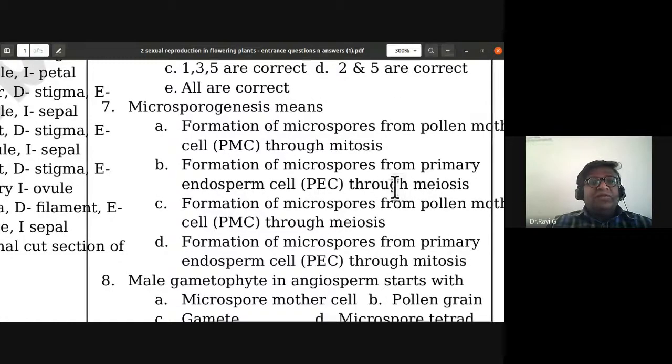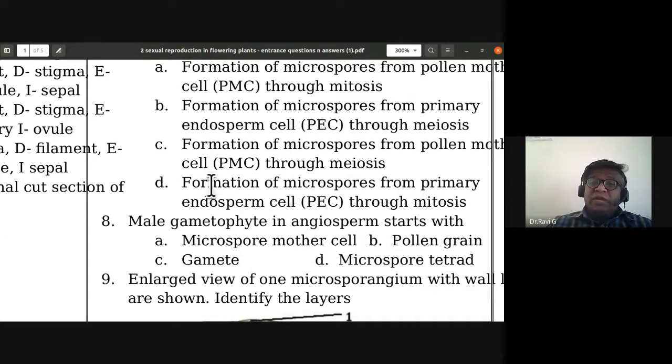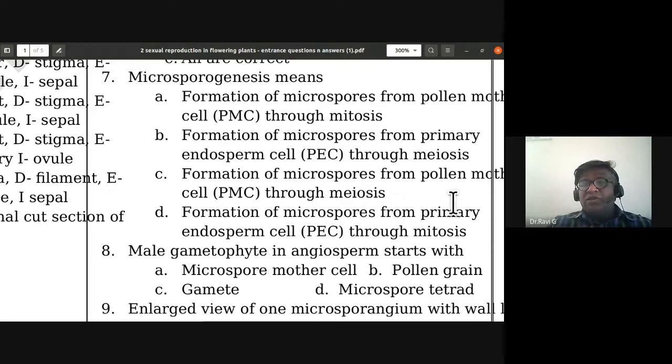Seventh one, microsporogenesis means, so this should be easy for you to define. Formation of microspores from pollen mother cell through mitosis; formation of microspores from primary endosperm cell through meiosis. So both A and B are wrong. Formation of microspores from pollen mother cells through meiosis, C is the correct option. So microsporogenesis is formation of microspores from pollen mother cell through meiosis. That is the correct option.